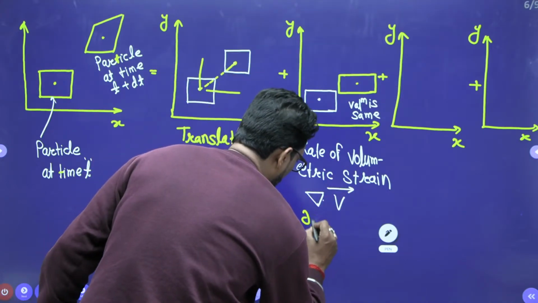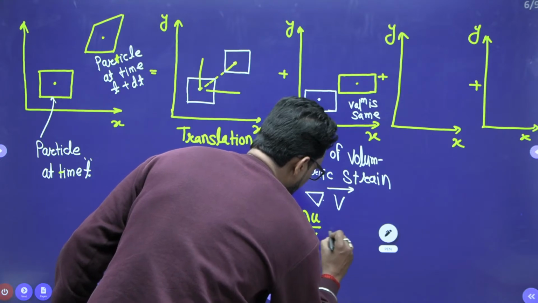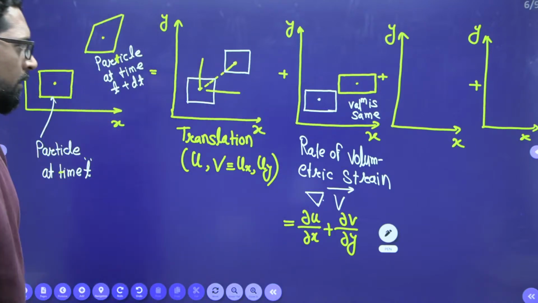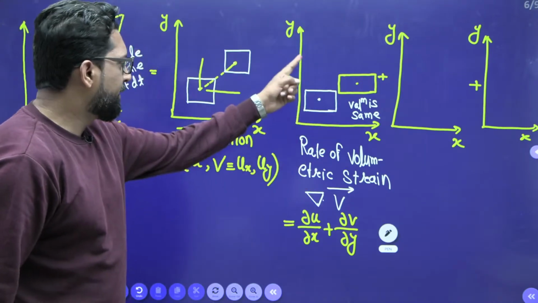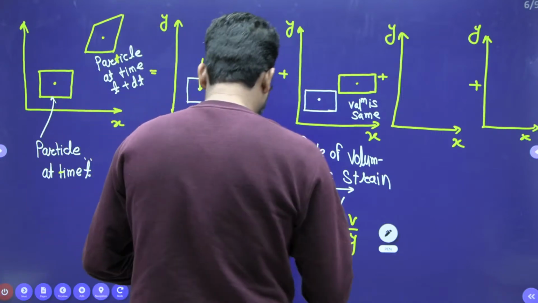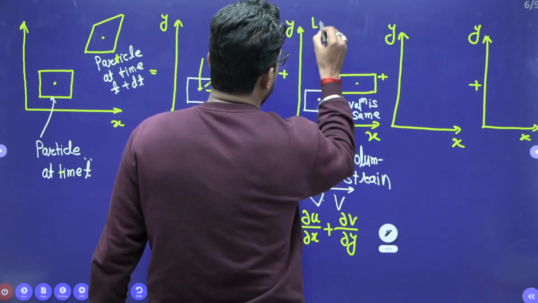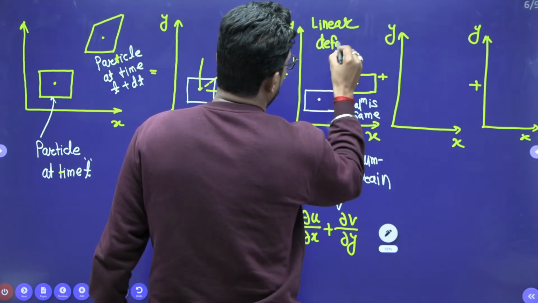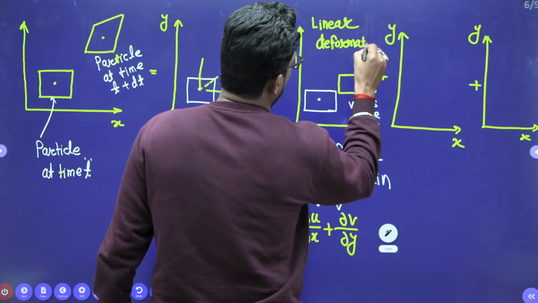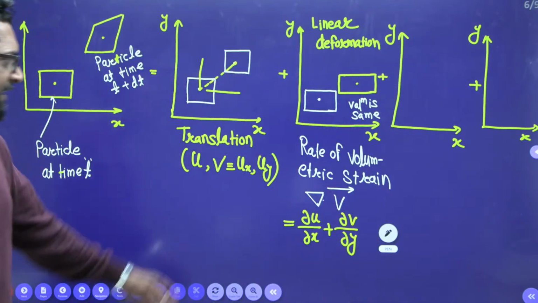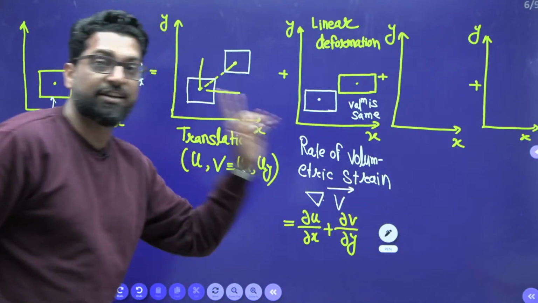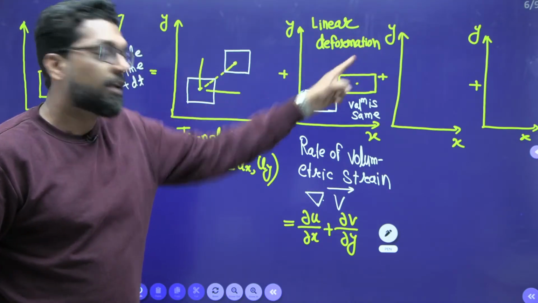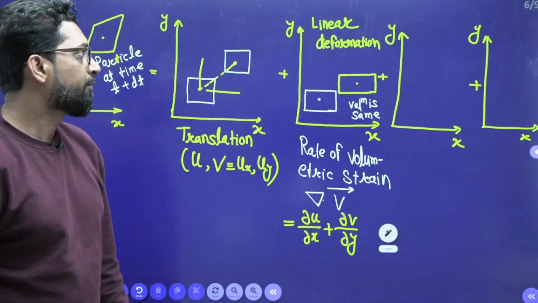That means dou u by dou x plus dou v by dou y. This is your linear deformation. If the volumetric strain is 0, there is no linear deformation. If the volumetric strain is there, there must be a linear deformation.